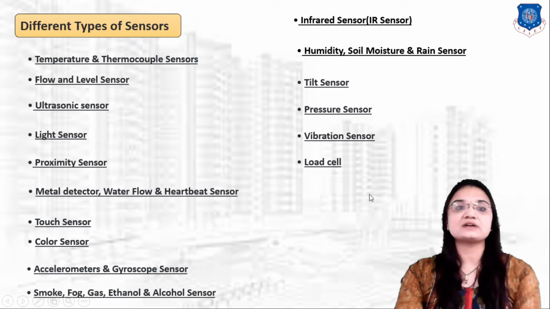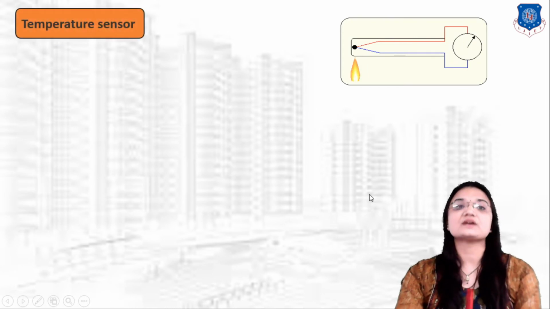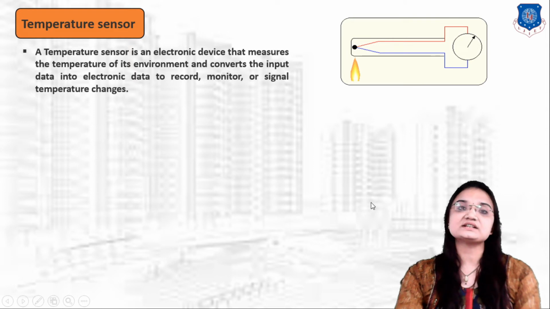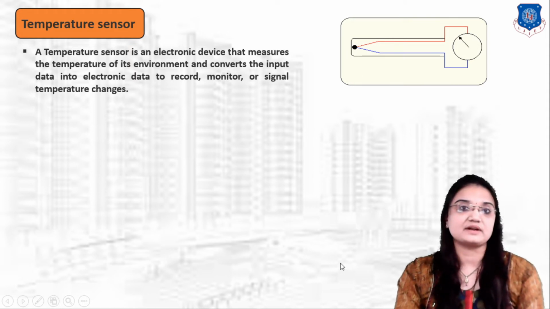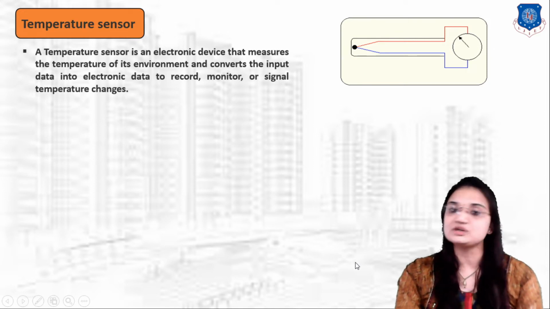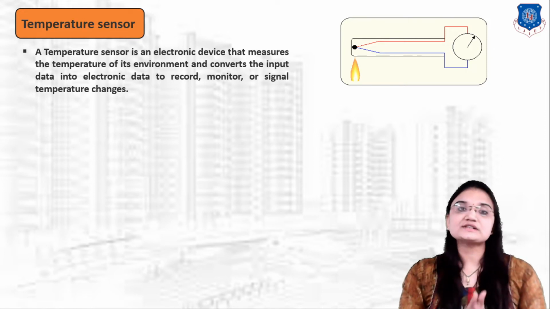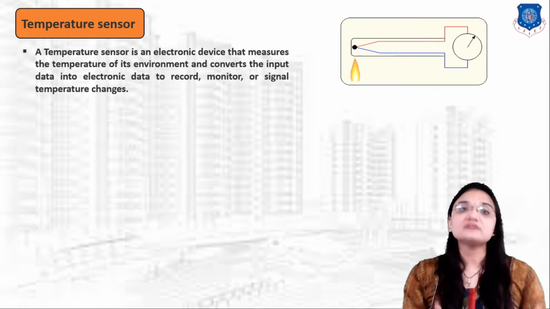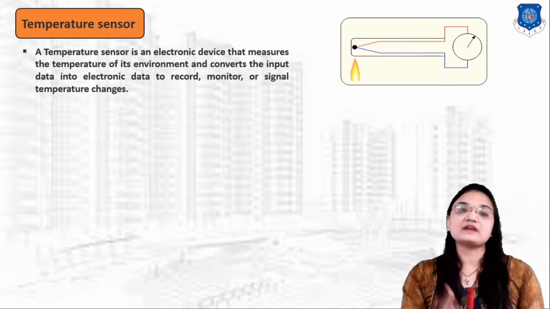Let's start with the temperature sensor. A temperature sensor is an electronic device that measures the temperature of its environment and converts the input data into electronic data to record and monitor temperature changes. So the temperature sensor measures the temperature of its environment and then converts this measured signal into electronic data form to record and monitor according to the temperature changes.